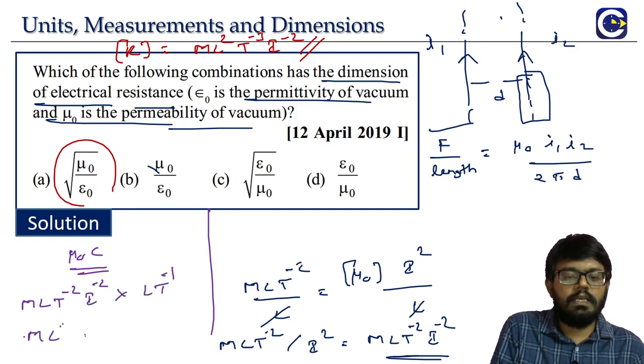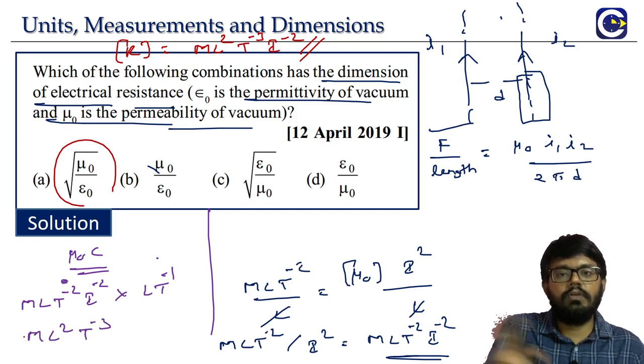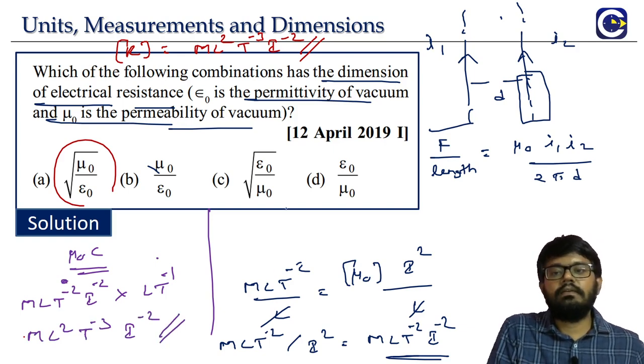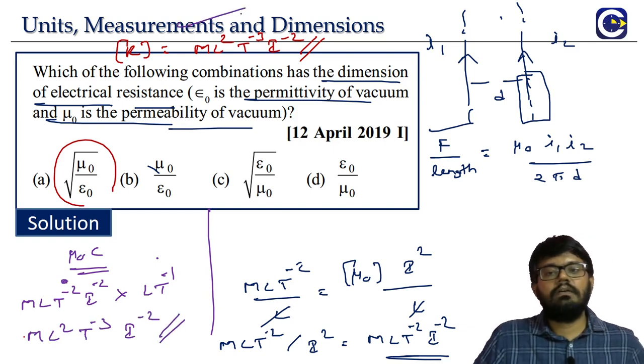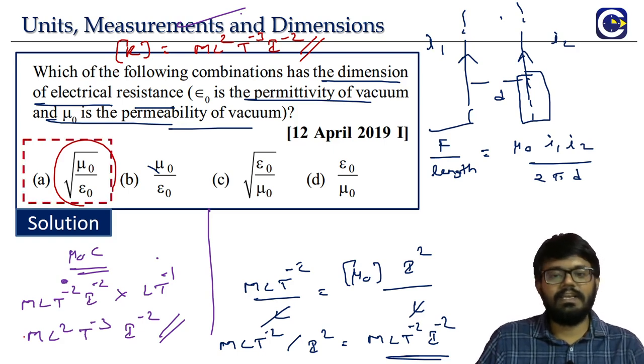What is it? ml square t power minus 3. Minus 2 into minus 1 means what? This is what? Minus 3. I power minus 2. Check it. It is exactly matching with our electrical resistance. So what is the answer? We are lucky we are able to get the answer in option 1 itself.